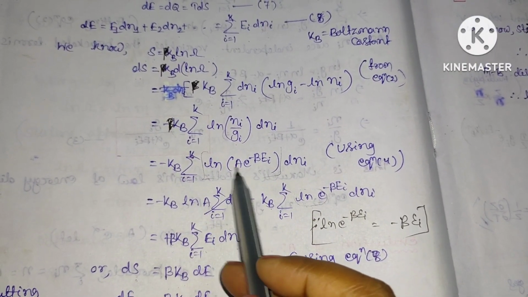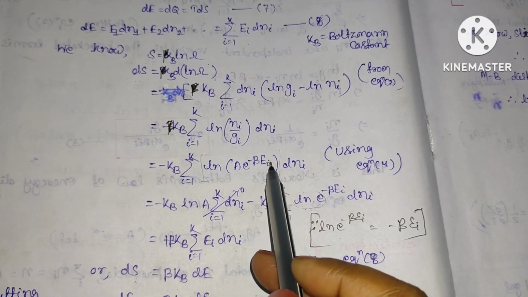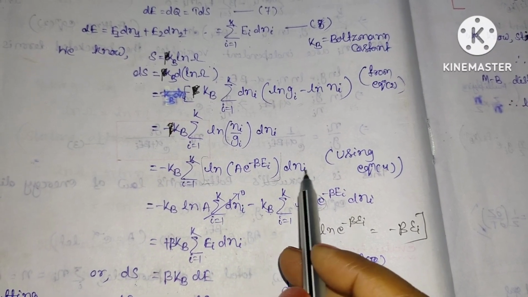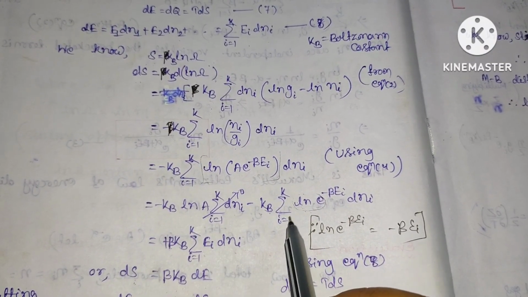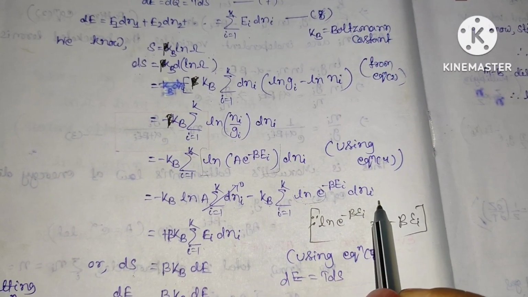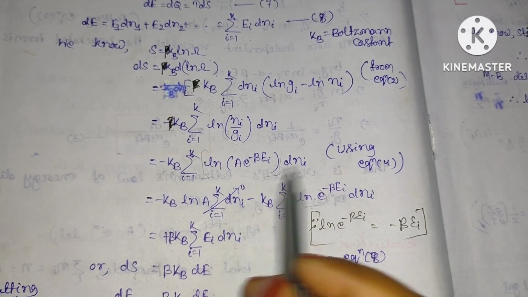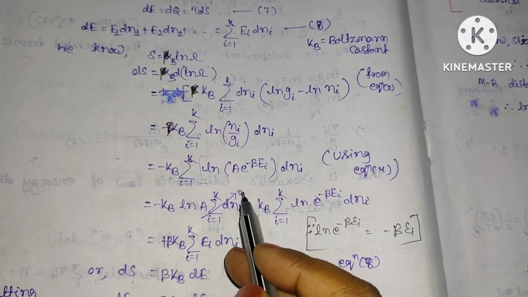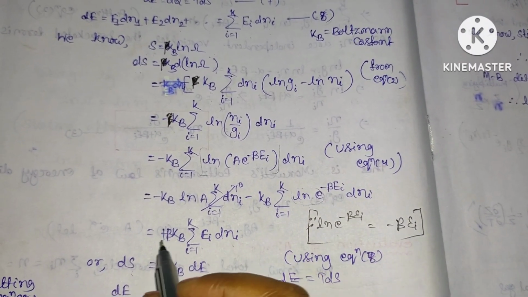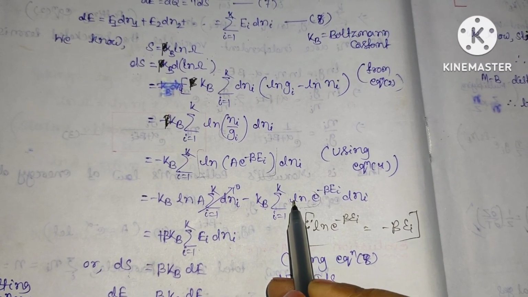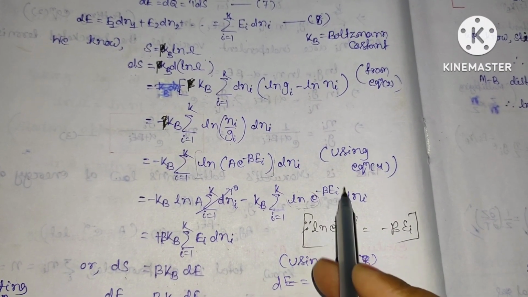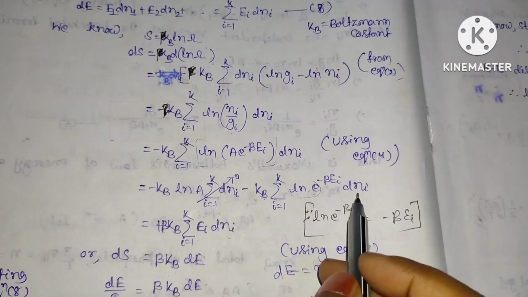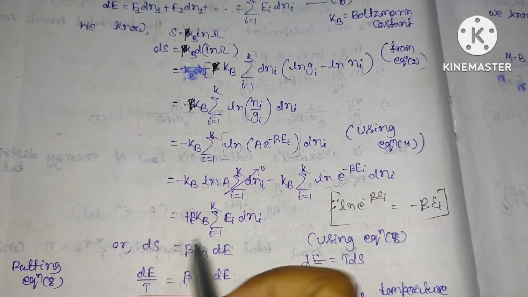So again, log of a into b, we can write as log a plus log b. So this is minus Kb, Kb means Boltzmann constant, log a sum over dNi minus Kb log of exponential minus beta Ei dNi. So this is sum over dNi. We have already calculated that N is constant, so sum over dNi is 0. The first term goes to 0. The remaining term is beta Kb, because log of exponential is 1. So this will be minus beta Ei dNi. Minus minus becomes plus, beta Kb Ei dNi. Clear? So dS will be equal to beta Kb times dE.